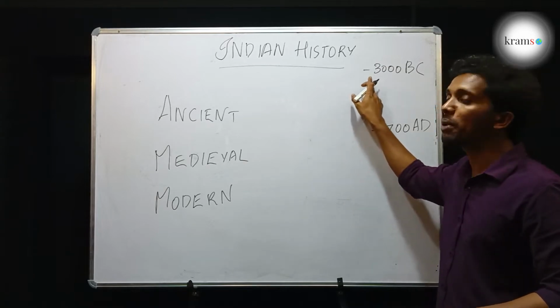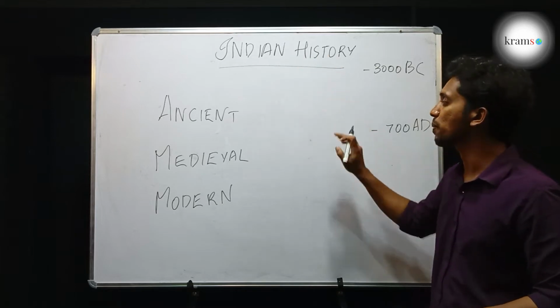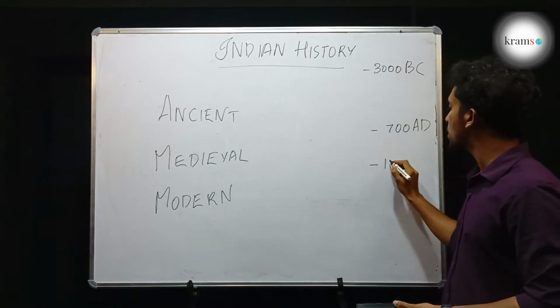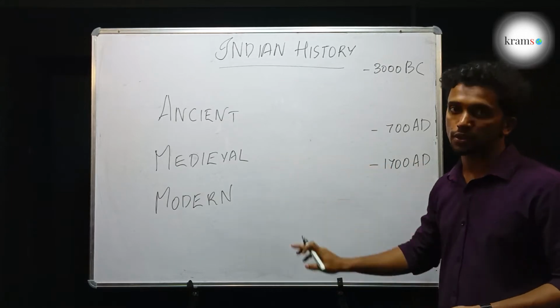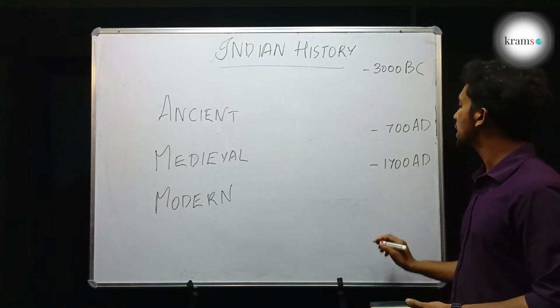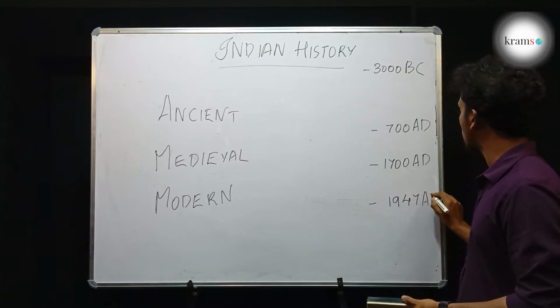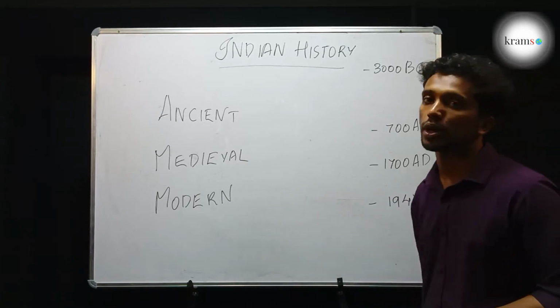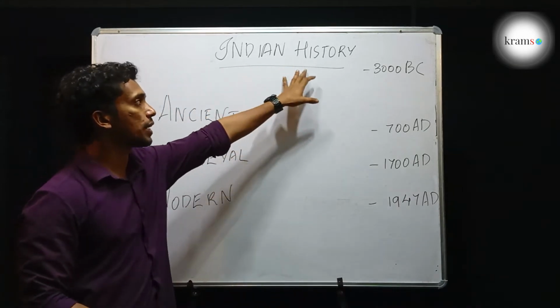That period will be concerning for us for the UPSC exam. And from 700 AD till 1700 AD, we can classify the period as medieval history. And from 1700 AD till 1947 AD, the history can be termed modern history. We are stating this period for studying Indian history.